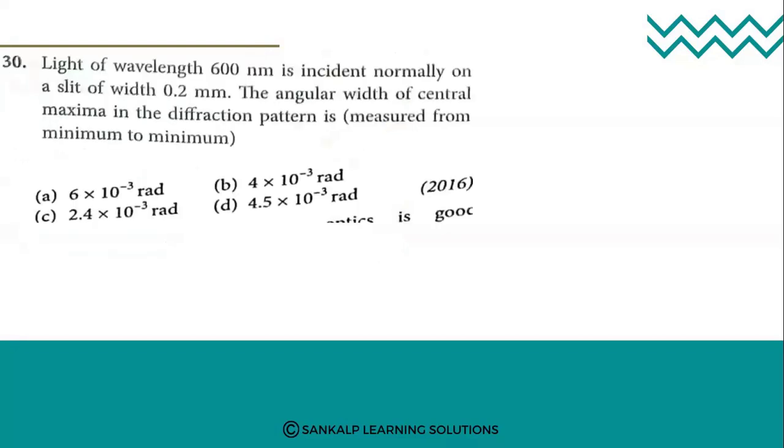Okay, next question, students. Light of wavelength 600 nanometer is incident normally on a slit of width 0.2 millimeter.